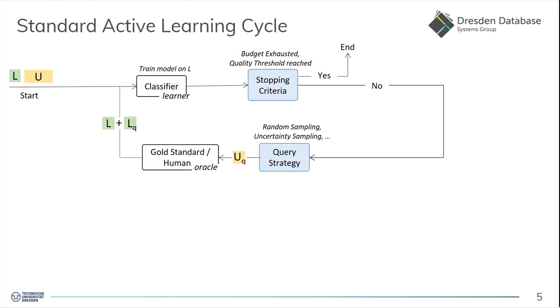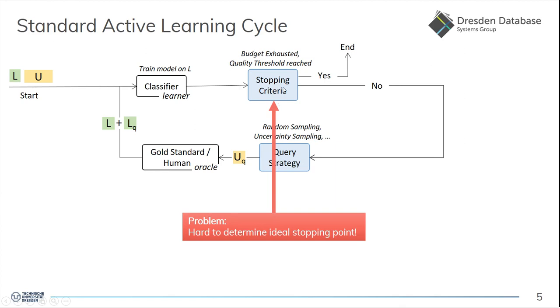So what does a standard active learning cycle look like? We start with a set of labeled data and a set of unlabeled data. Then we train our model on the labeled data set. Then we select a small batch from the unlabeled data, and we let a human expert, or use the gold standard, to increase the set of labeled data, and then we continue this whole cycle. We do that until the stopping criteria are met, and then we end the cycle.